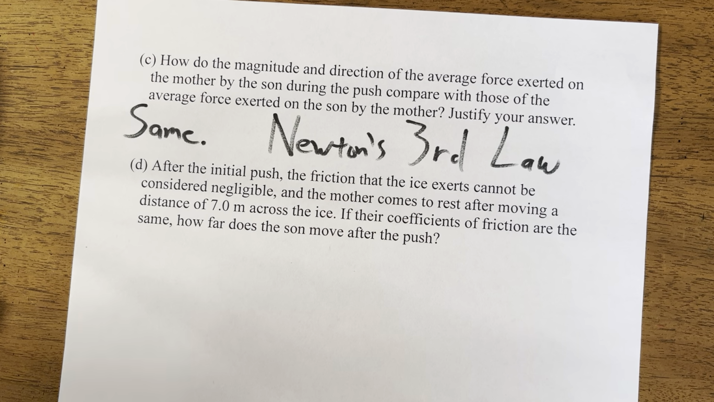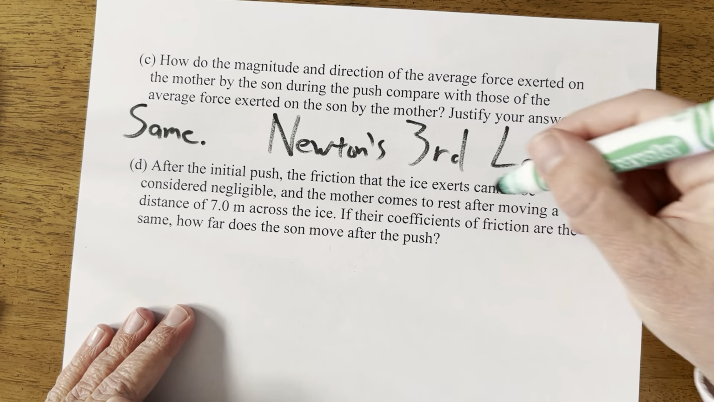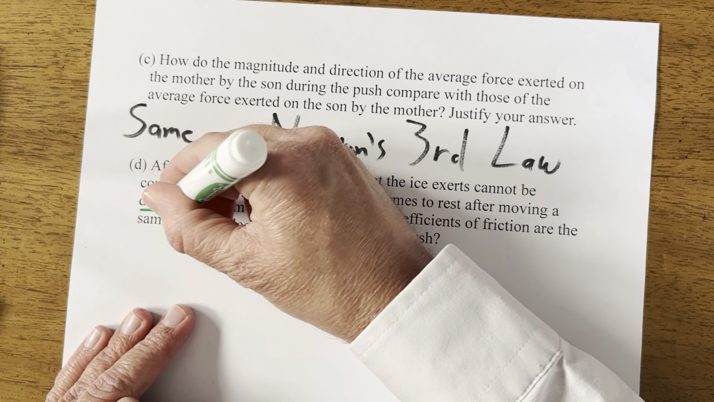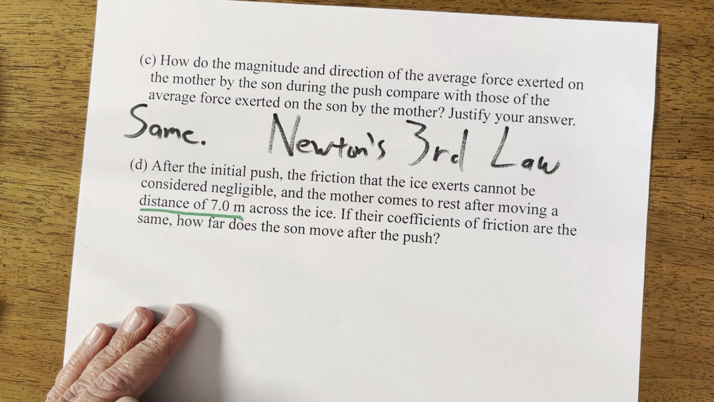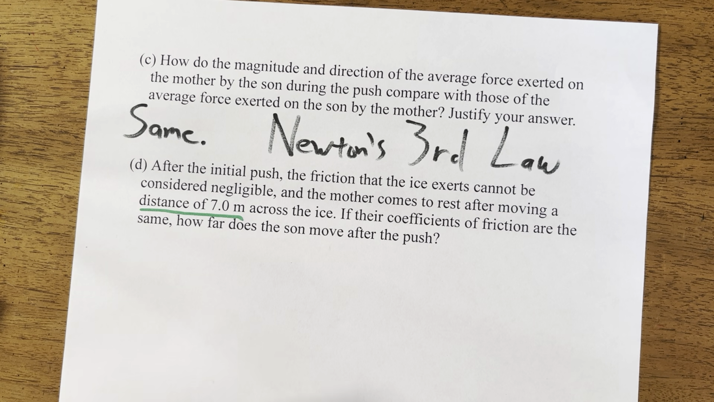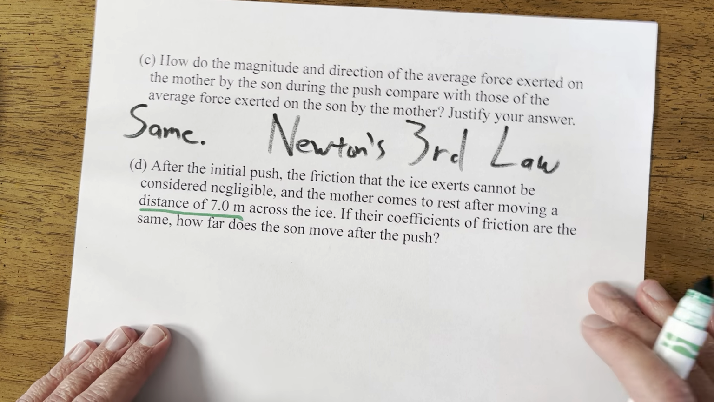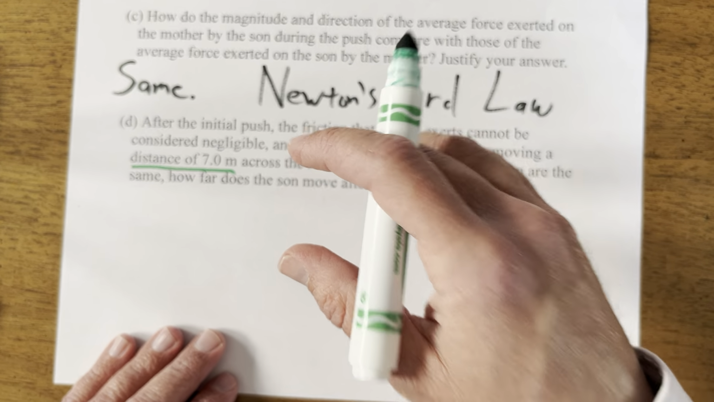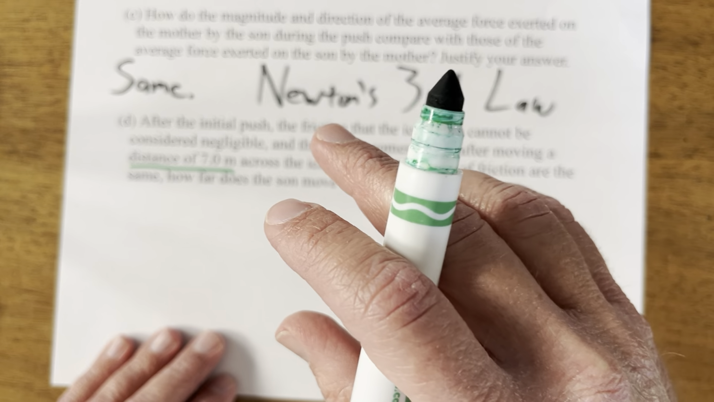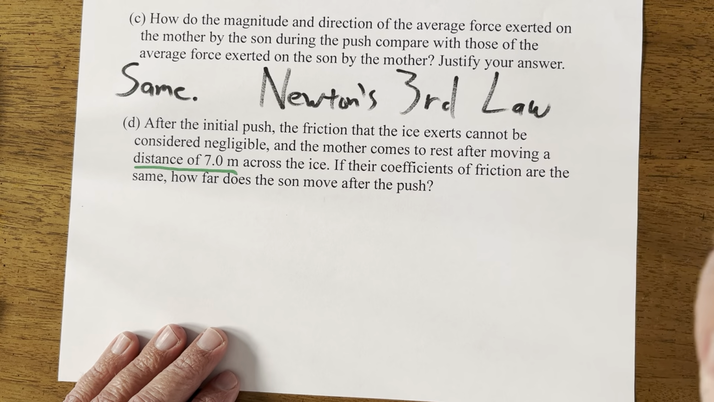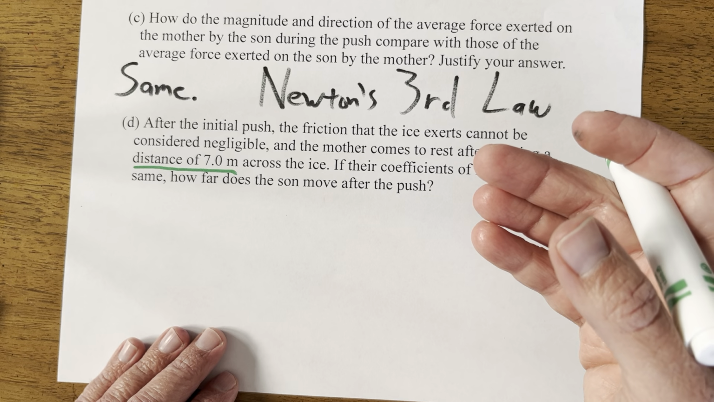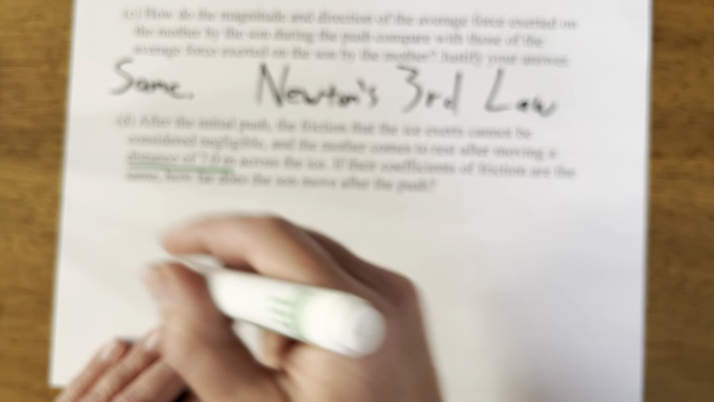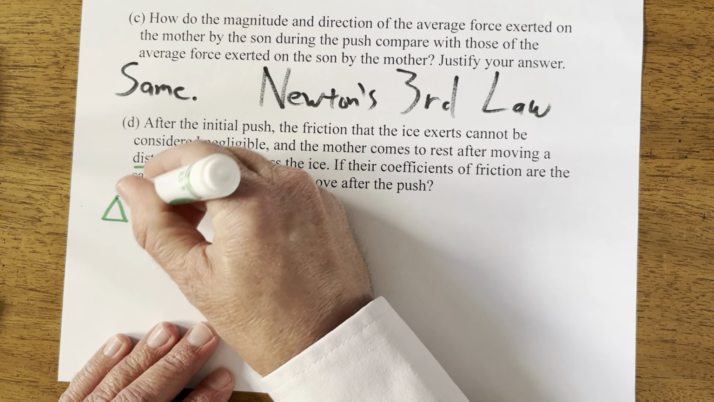All right, so last part here. It says, after the initial push, the friction that the ice exerts cannot be considered negligible. The mother comes to a rest after moving a distance of 0.7 meters across the ice. If their coefficients of friction are the same, how far does the sun move after the push? Okay, so there's a lot of different ways you could do this. You could find out the forces or the accelerations, and because you've got the initial speed and the distance, from the accelerations you could figure out the forces, and then you could figure out the force of friction from there and the coefficient of friction. I'm gonna go the work energy theorem way.